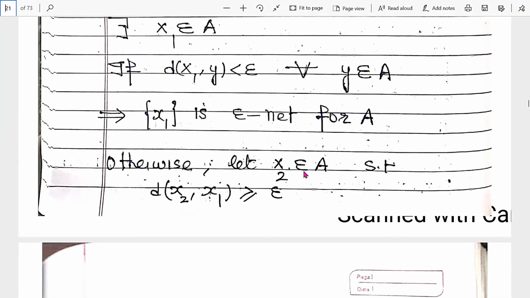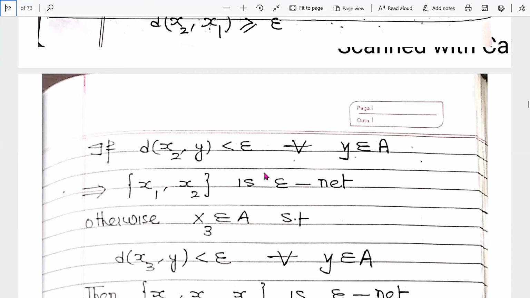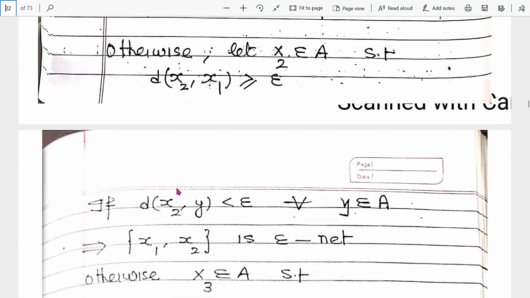If x2 does not satisfy this condition, then the distance between x2 and x1 is greater than or equal to epsilon. Clear? Now we take a ball with center x2.